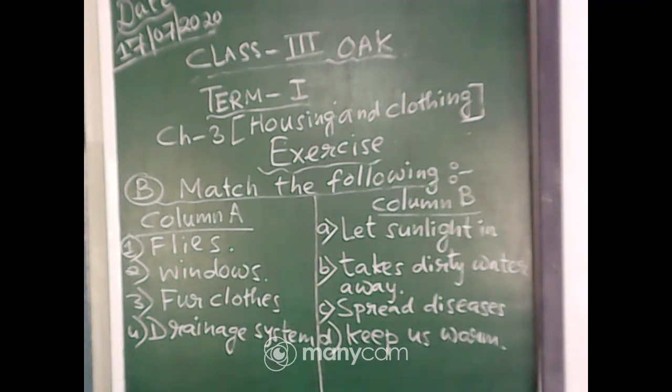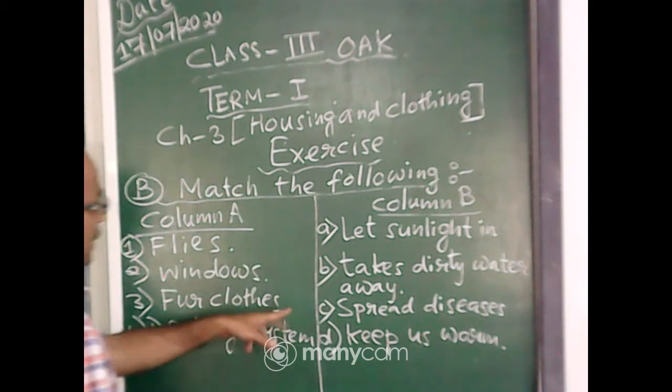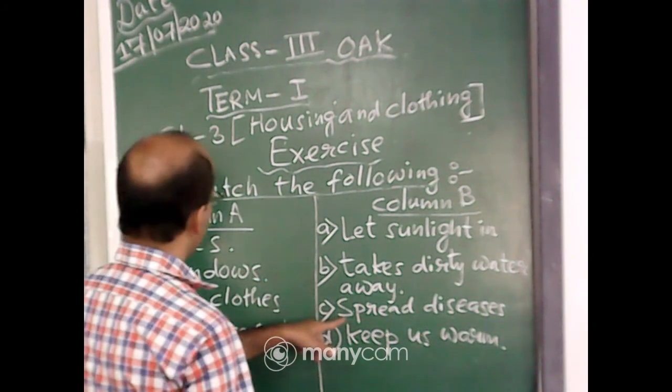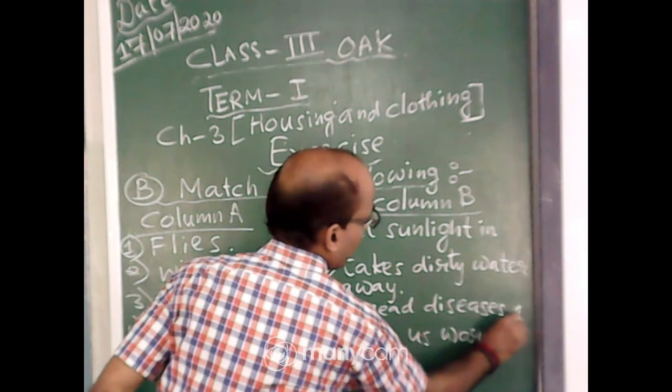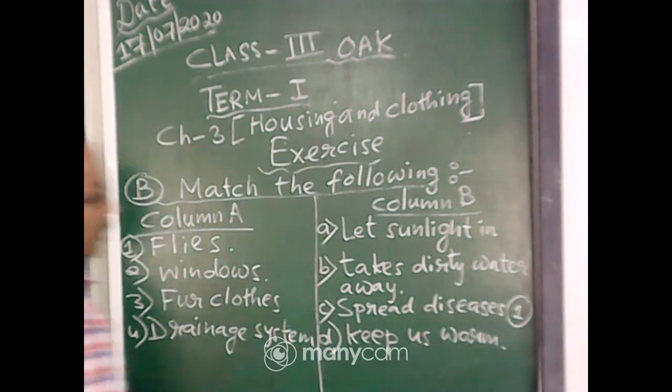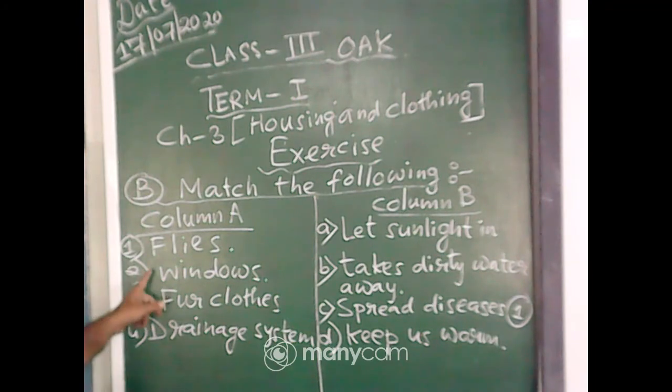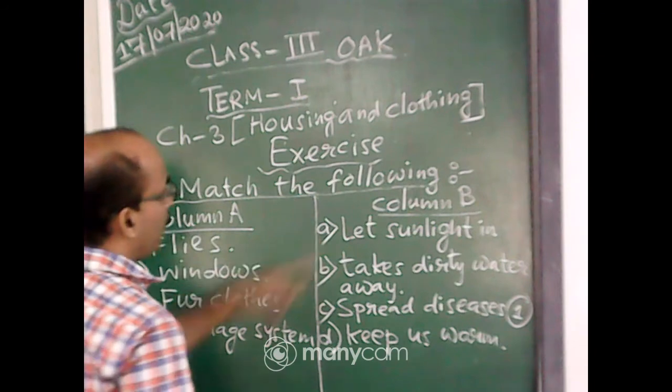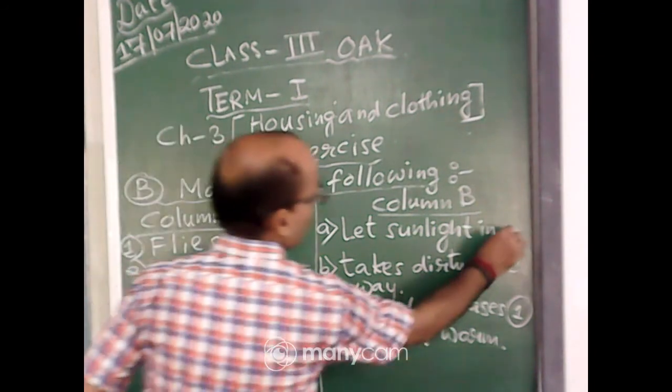So what is the answer? See here, flies spread diseases. See number 1 in column A, flies. Your answer will be column B, number C, flies spread diseases. You will do only number matching. Next, number 2, windows. Your answer will be number A in column B, let sunlight in.